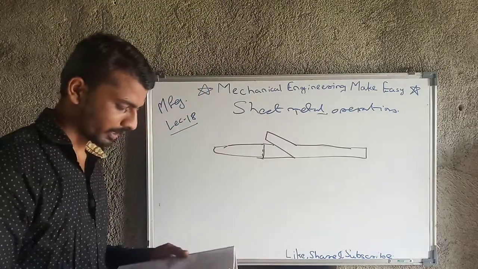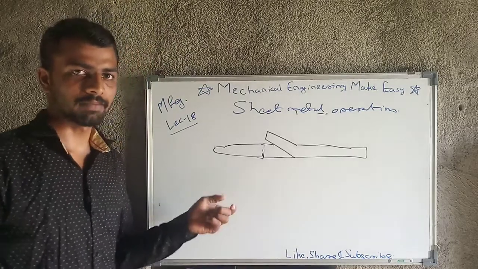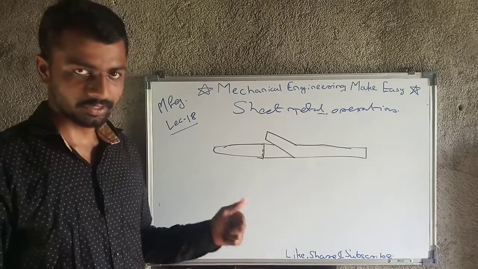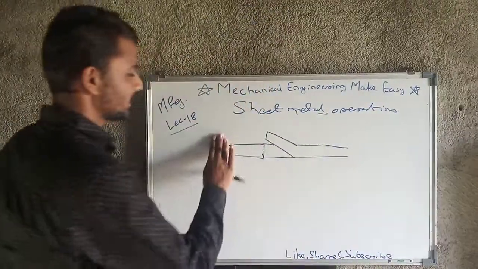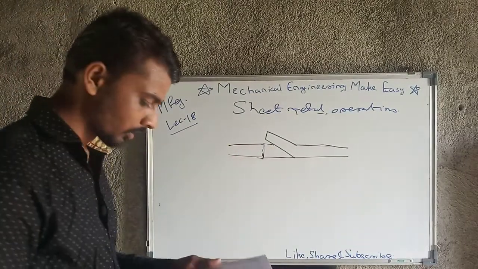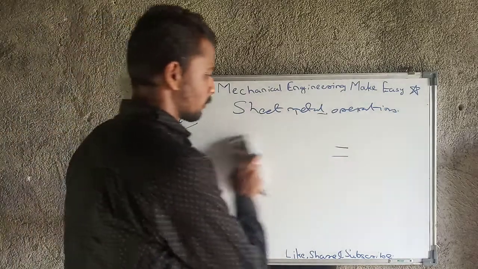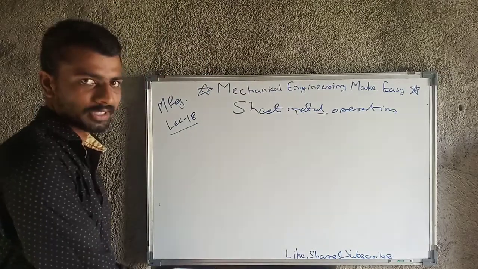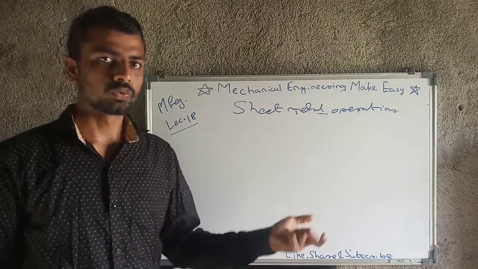Then there is the operation nibbling. Nibbling is the same as blanking. There is no difference between nibbling and blanking. Then trimming. Trimming means we have to cut an edge. If we have to cut some portion from any edge, that is nothing but trimming. So these are all the operations that we can perform on sheet metal, and with the help of punch and die we will perform all these operations and make the sheet metal into a useful component.